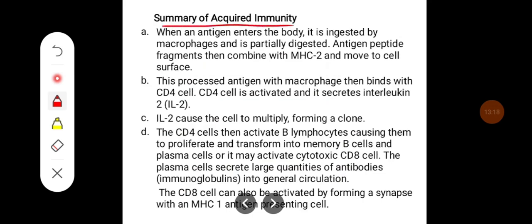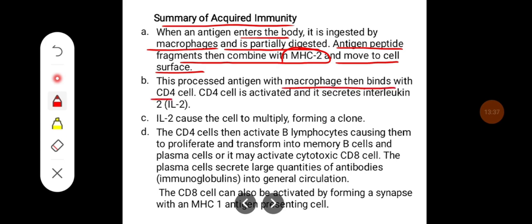Summary of acquired immunity. So when antigen enters the body, it is ingested by macrophages and is partially digested. Antigen peptide fragments then combine with MHC2 and move to the cell surface. This processed antigen with macrophage then binds with the CD4 cell, that is, helper cells. The CD4 cell is activated and it secretes interleukin 2.